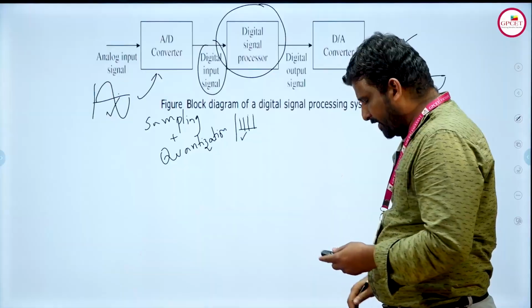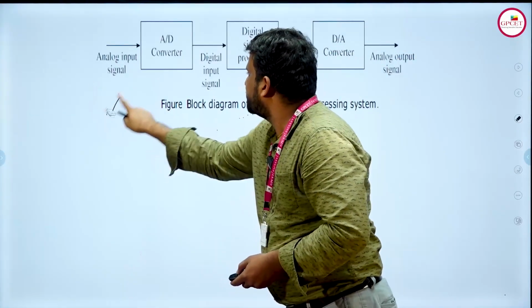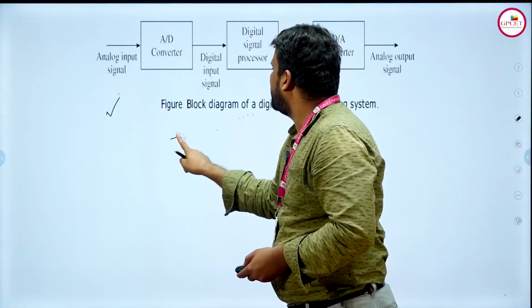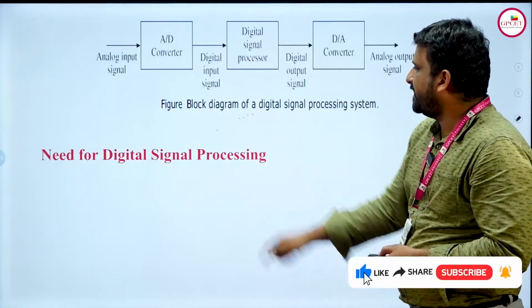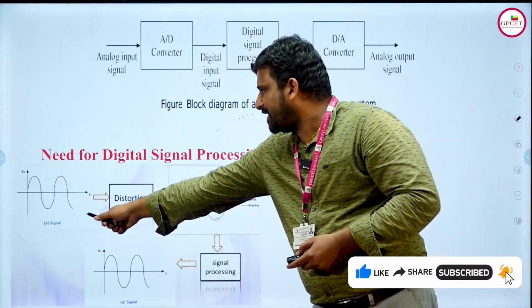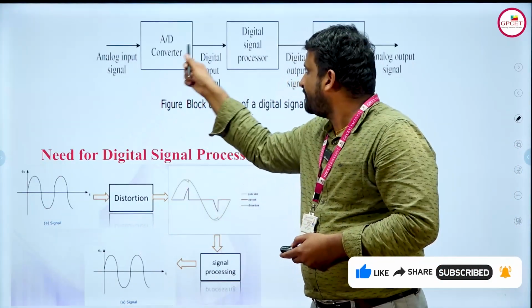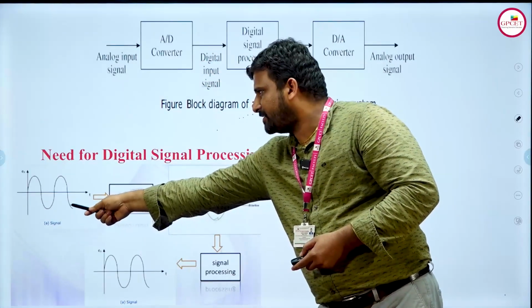Now, coming to the next: what is the need for this digital communication system? Why is digital signal processing needed? For that, you can see the need for digital signal processing. As we have told, when the analog signal is converted to digital form, it will be distorted. You can see the difference in the diagram.